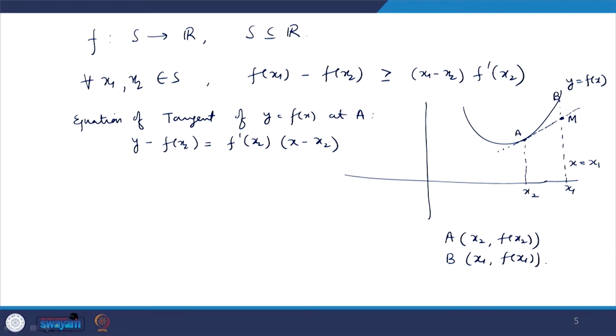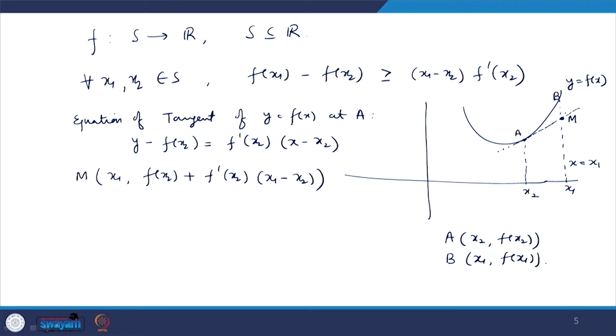The intersection of these two lines gives this point M. So, the point M will have x equal to x1, and what will be y for point M? For point M, you simply substitute x equal to x1 and find y. So, this is f(x2) plus f dash (x2) times (x1 minus x2). Okay, so we got this point.